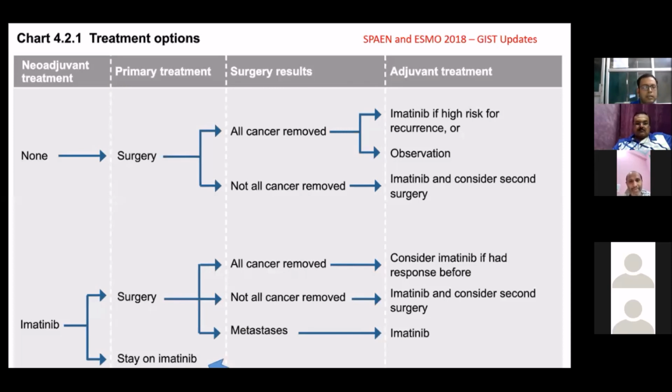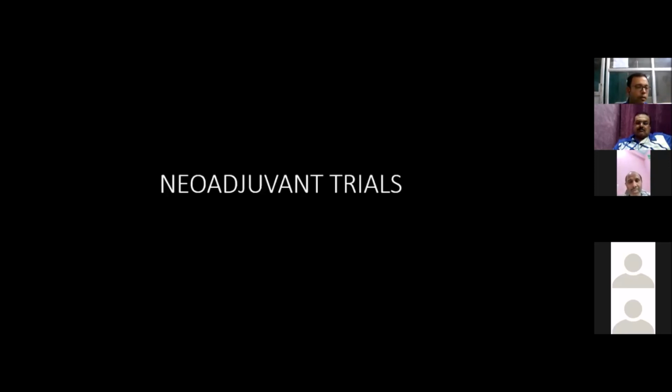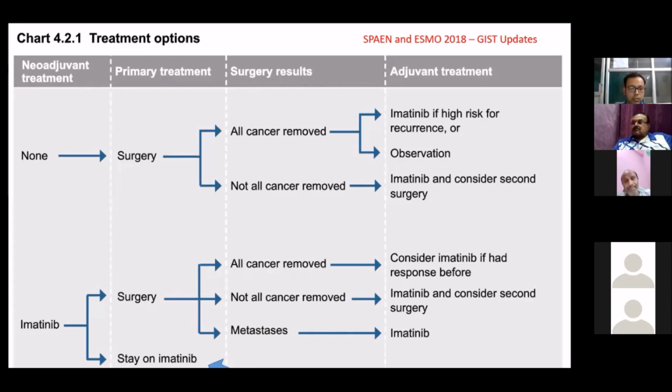Whereas if neoadjuvant imatinib was given, surgery can be done as a primary treatment, where similarly all cancer can be removed. Some may have R1 resection or metastasis, but in all cases, imatinib should be continued as adjuvant. But they have also said that primary imatinib with a very good response can stay on imatinib as a primary treatment. No surgery is required. But on reviewing the literature, I could not find any paper saying no surgery is required, because all of the papers are saying surgery is the best primary treatment for GIST.